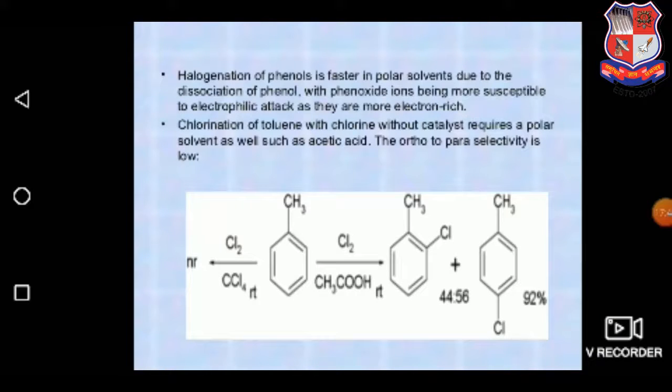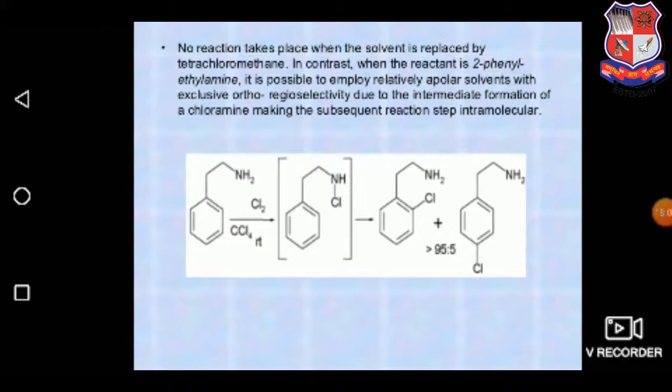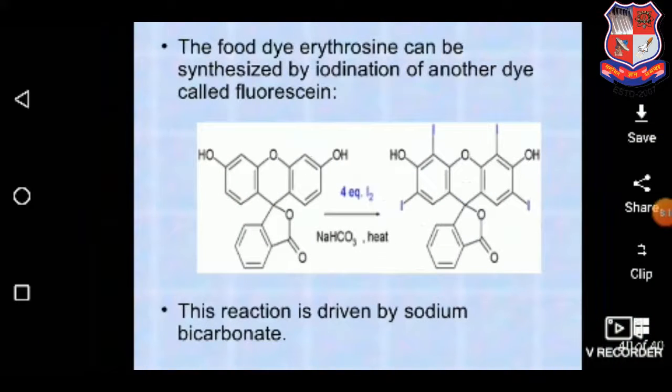Halogenation of phenols is faster in polar solvents due to the dissociation of phenol, with phenoxide ions being more susceptible to electrophilic attack as they are more electron rich. This is a typical example of chlorination of toluene with the formation of chlorotoluene. This is another example with tetrachloromethane, in contrast, where the reactant is 2-phenylethylamine. Another example is the food dye erythrosine, which can be synthesized by iodination of another dye called fluorescein.